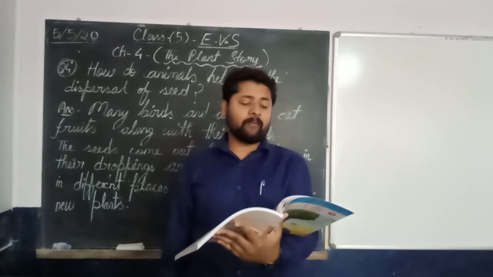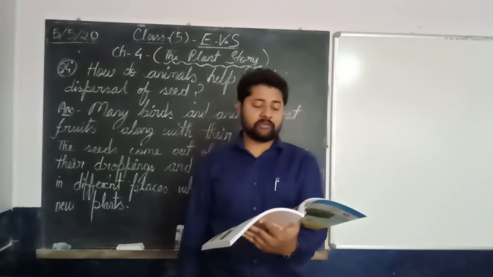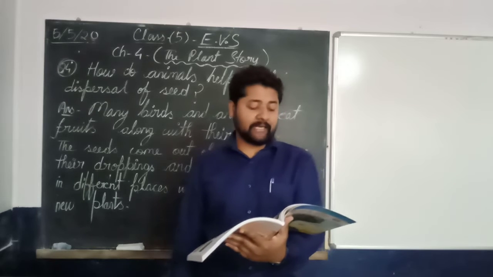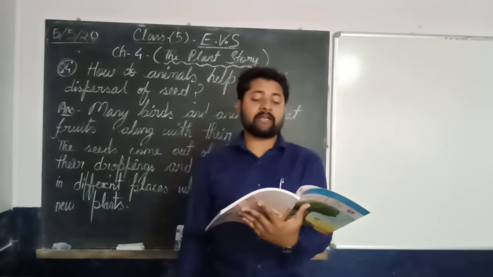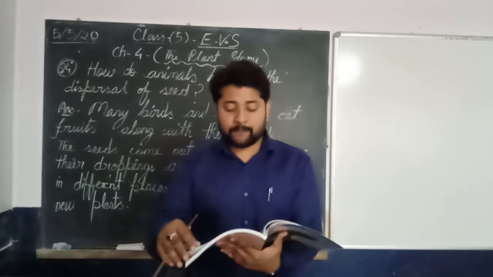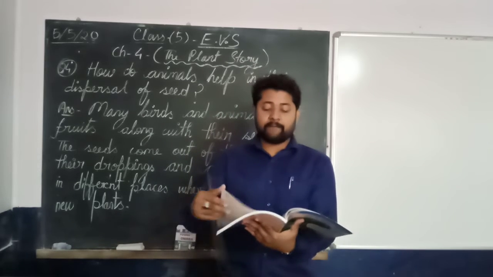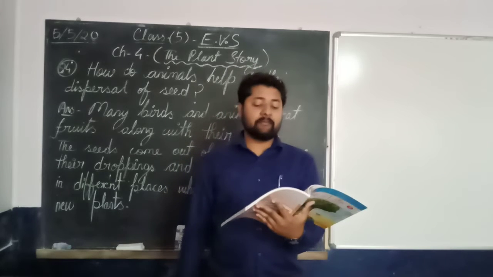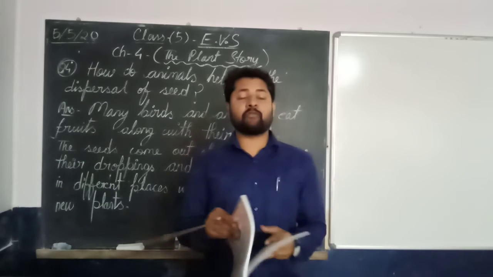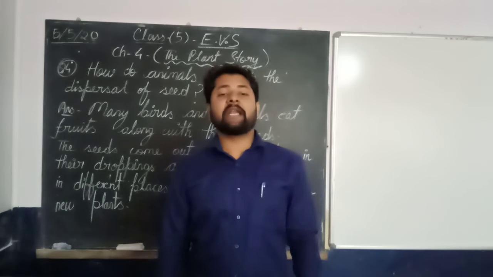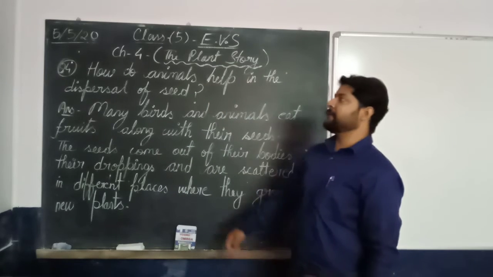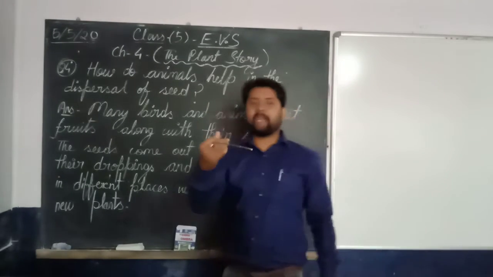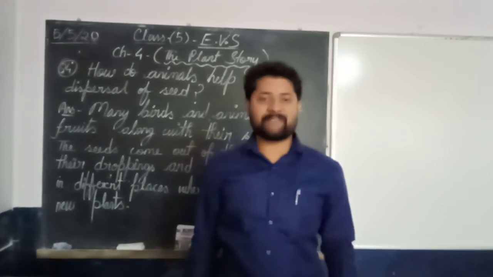So dispersal is carried out by wind, water, animals and explosion also. There I have discussed dispersal by wind, dispersal by water, dispersal by animals, dispersal by explosion. Today I will be giving you one question from the textbook, question number 4. And the question is, how do animals help in the dispersal of seed? As you can see, I have written on the board, how do animals help in the dispersal of seed? It means how animals help in the scattering of seeds.